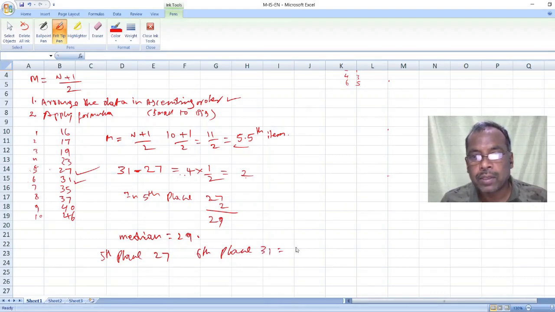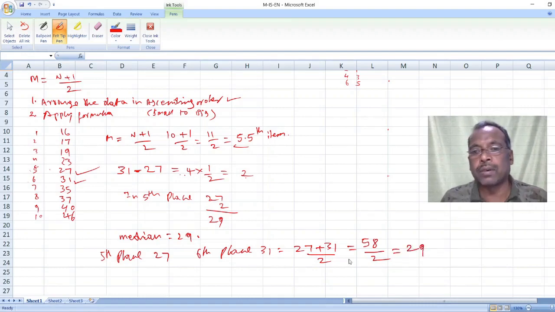So 27 plus 31 is equal to 58. So (27+31)/2 is equal to 58/2, which is equal to 29.